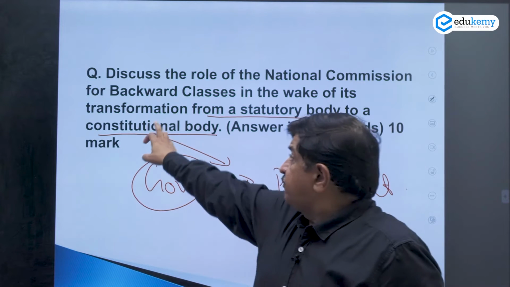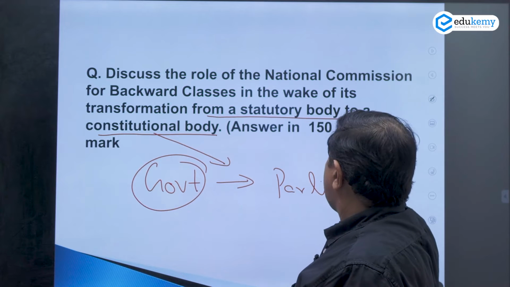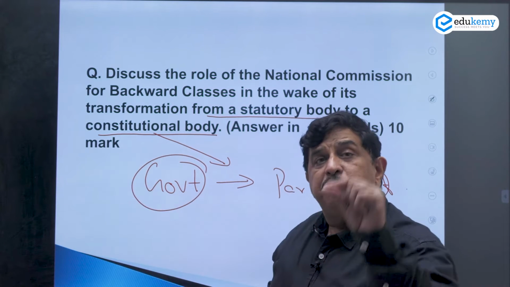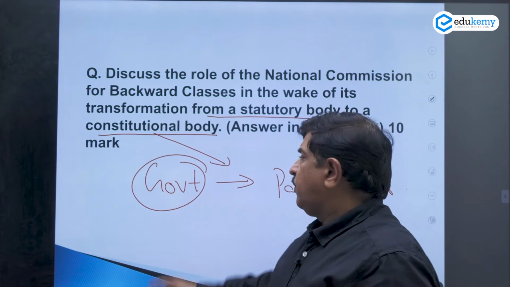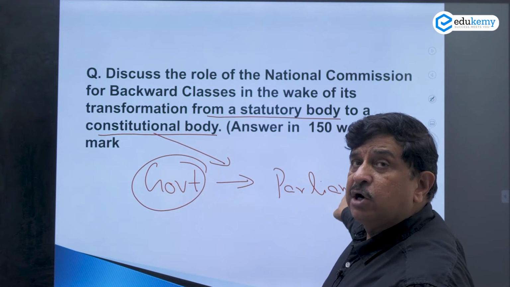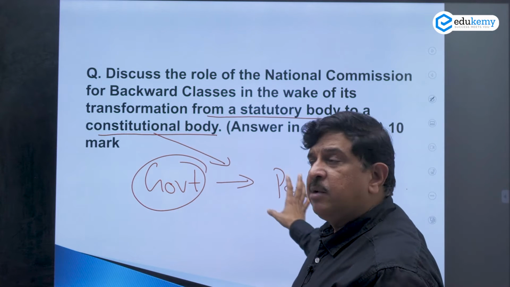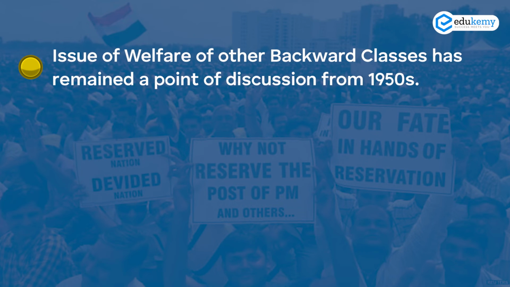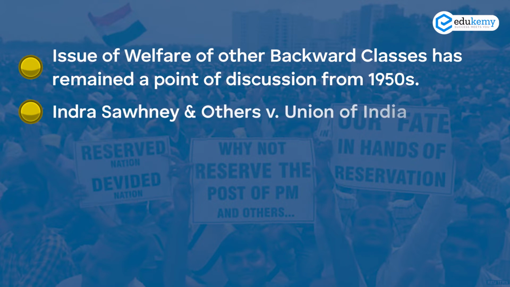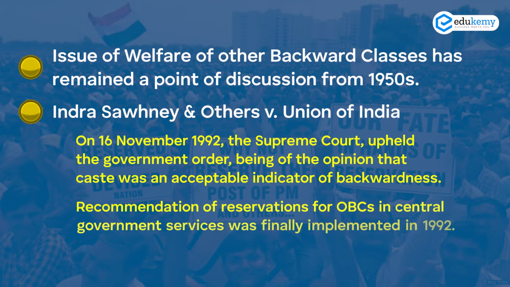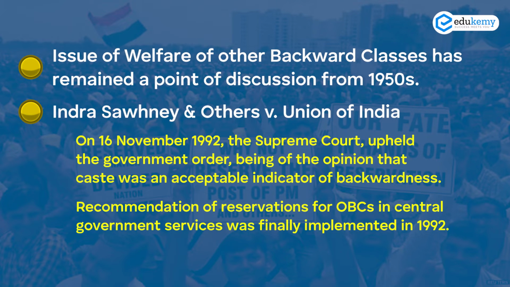Its transformation from a statutory arrangement to a constitutional body simply provides for the essential idea of increased parliamentary control in regard to welfare questions of OBCs or other backward classes, socially and educationally backward classes, correct? Then what will be the main body?